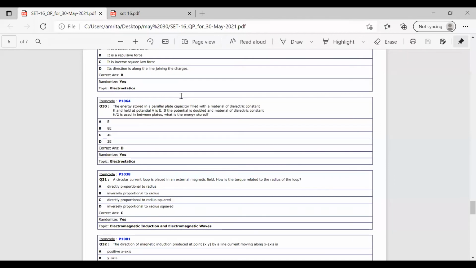In the next case, they have doubled the potential and changed the dielectric constant between the plates to K by 2. We have to find the energy stored.